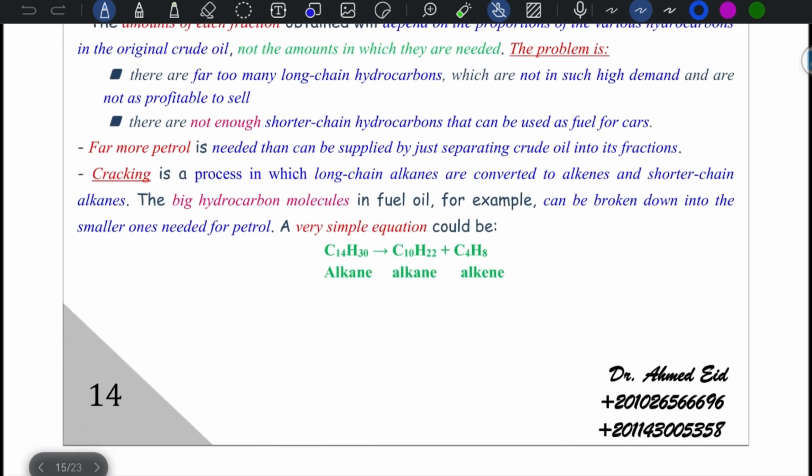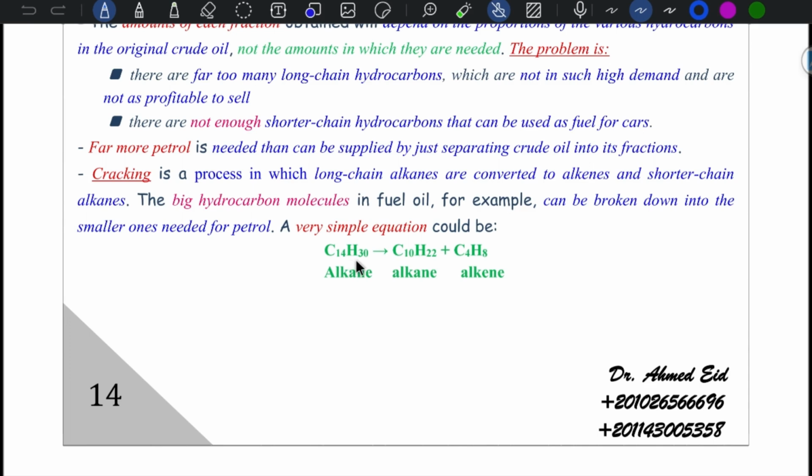Far more petrol is needed than can be supplied by just separating crude oil into fractions, so we can do cracking. Cracking is a process in which long-chain alkanes are converted to alkenes and shorter-chain alkanes. The big hydrocarbon molecule in fuel oil, for example, can be broken down into smaller ones needed for petrol.